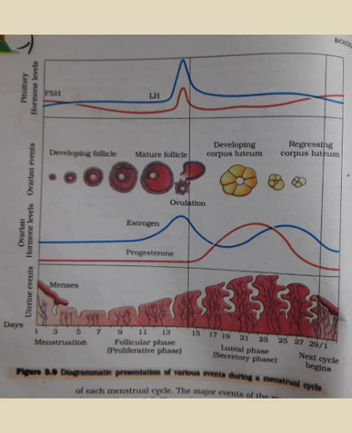As you can see, the size of the follicle grows, okay. Then they also stimulate secretion of estrogen by the growing follicles. When the follicles grow, they start secreting estrogen, okay. The growing follicle will release estrogen and progesterone, okay.